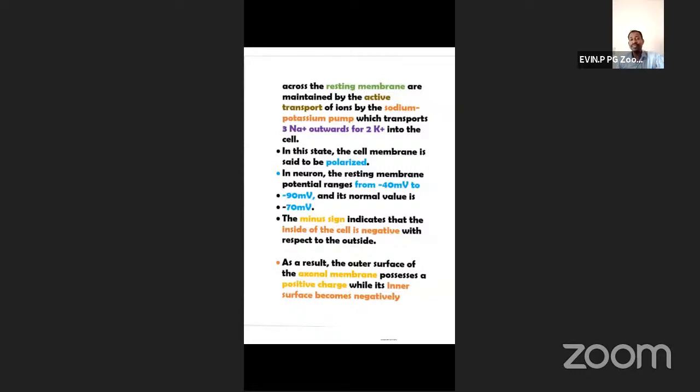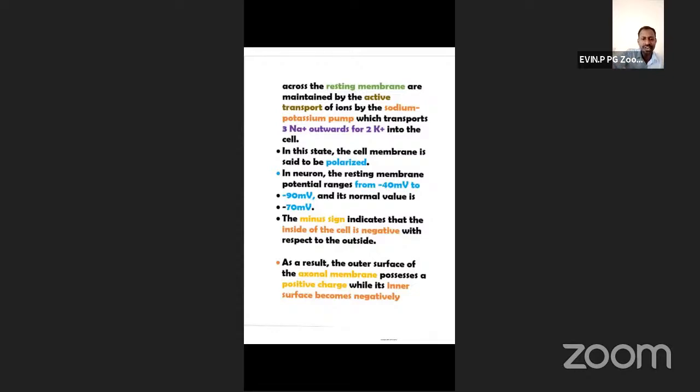More sodium moves outside, and fewer potassium enter inside. So this brings about what? The membrane potential becomes electronegative.